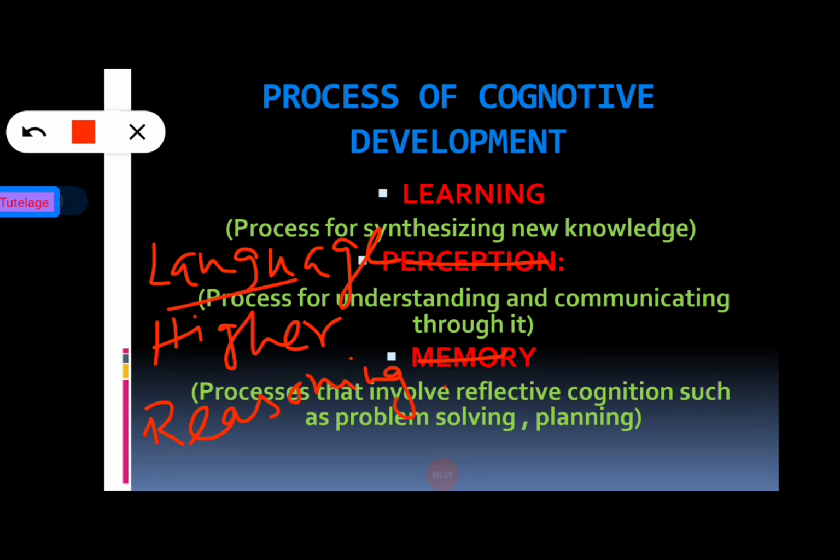So language is basically the process for understanding and communicating through it, and we all know without language communication is impossible. Now going to the last stage, which is the higher stage of cognitive development, that is higher reasoning, and it indicates the process which involves reflective cognition such as problem solving, planning, etc. I think this is clear.